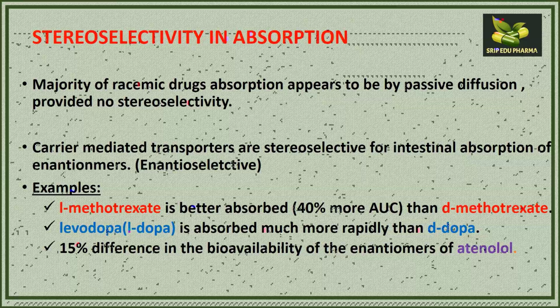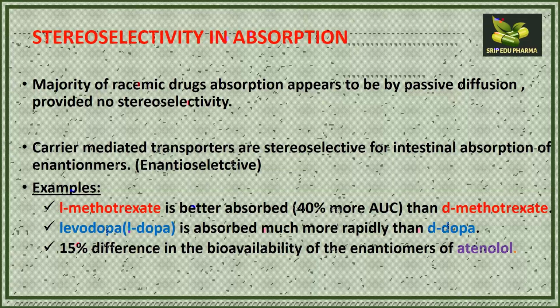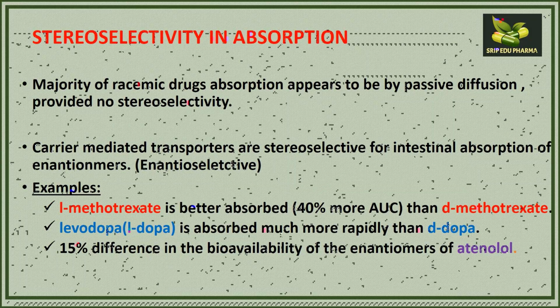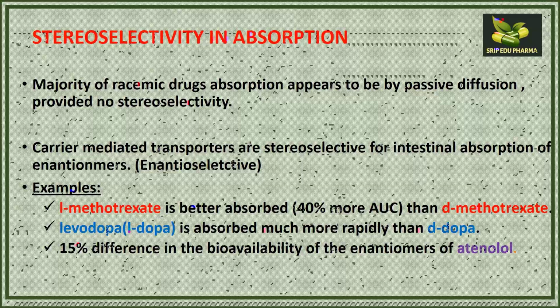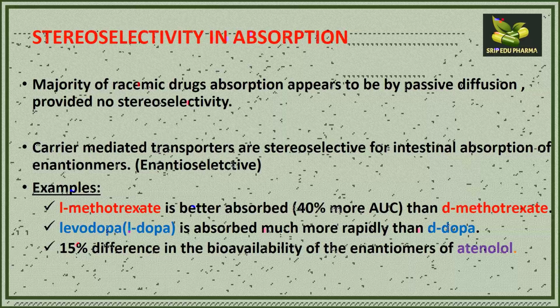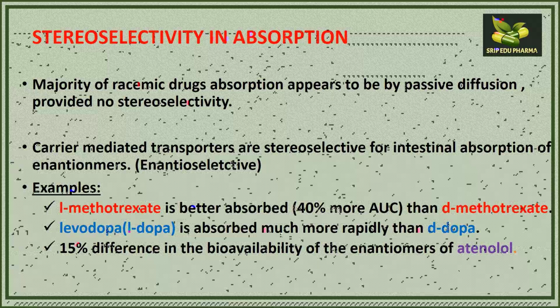We have a few examples. The first example is methotrexate, an anti-cancer or anti-neoplastic compound. Levomethotrexate is better absorbed than dextromethotrexate; it has about 40% more area under the curve, meaning 40% more absorbed.